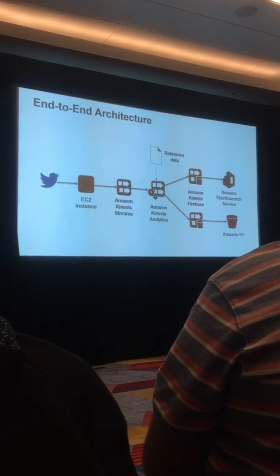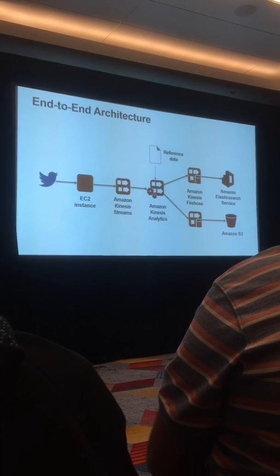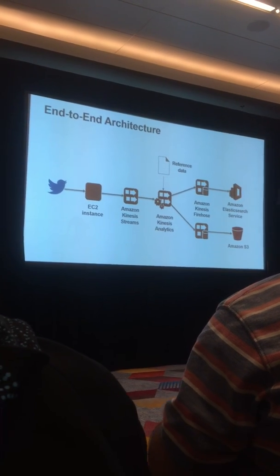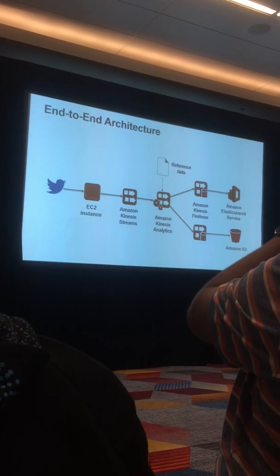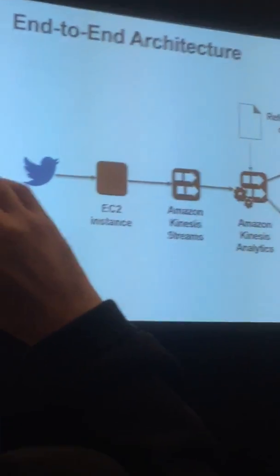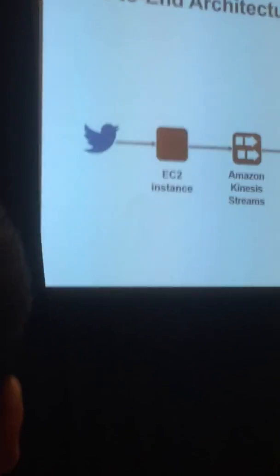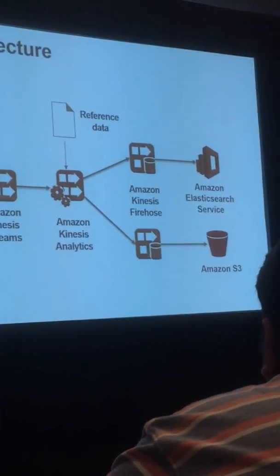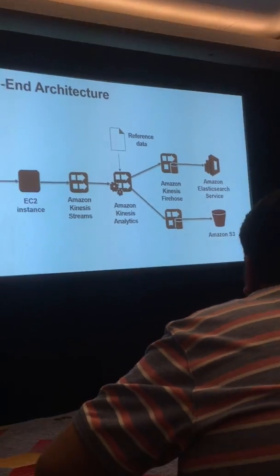So this is the architecture that we're going to discuss. If we look from left to right, we have Twitter on the far left. There's an EC2 instance here in the mix. I'll talk briefly about why that is. And then we have our streams. So Kinesis Streams is our input. Kinesis Analytics is the application that we're building, and then we're going to output data to Firehose and ultimately to Elasticsearch. So the use case we'll cover today will visualize some data that lands in Elasticsearch.